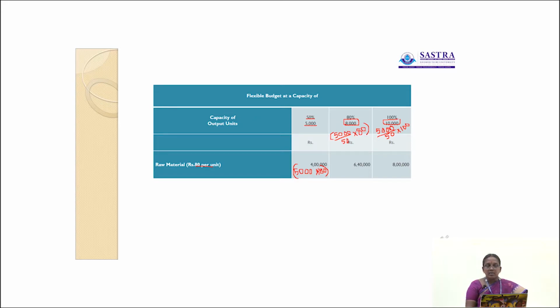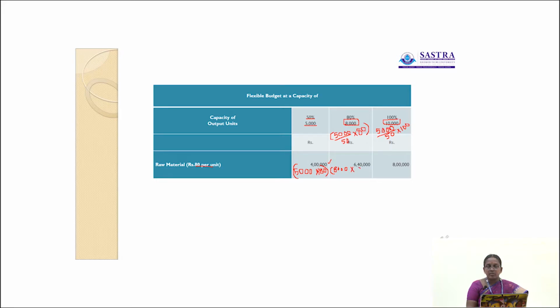Then we have to find out at 80% capacity level. Here the total units produced is 8000 units. So, 8000 into 80 rupees per unit, which is 6 lakh 40,000.